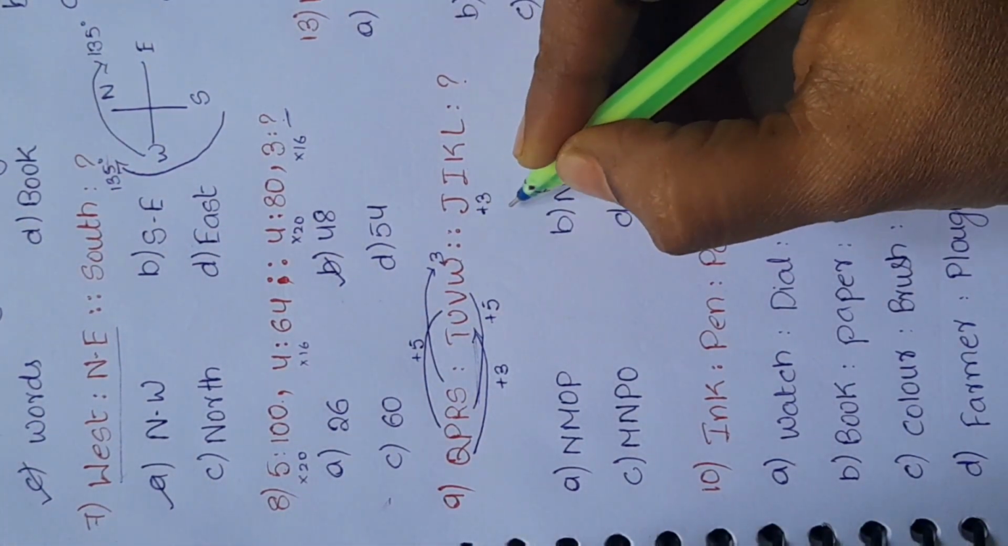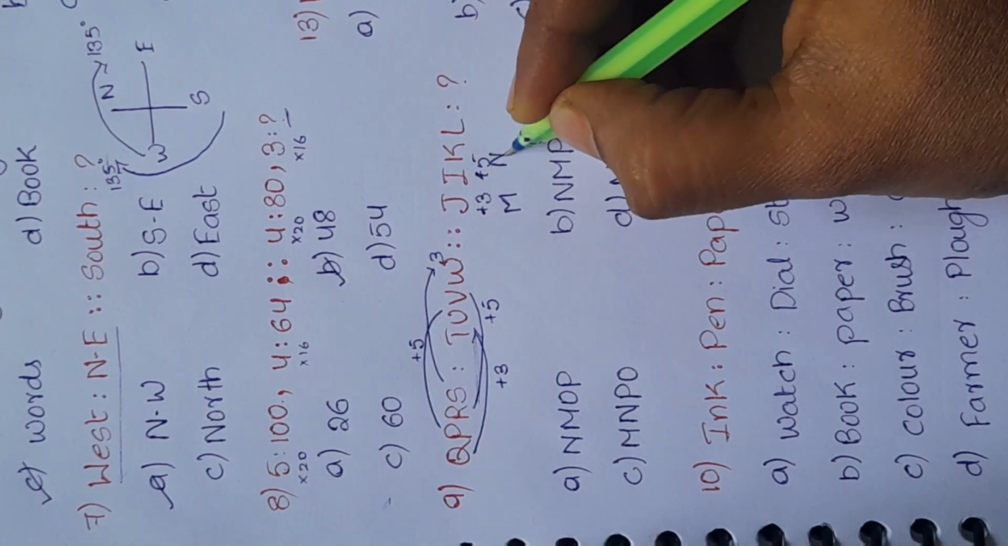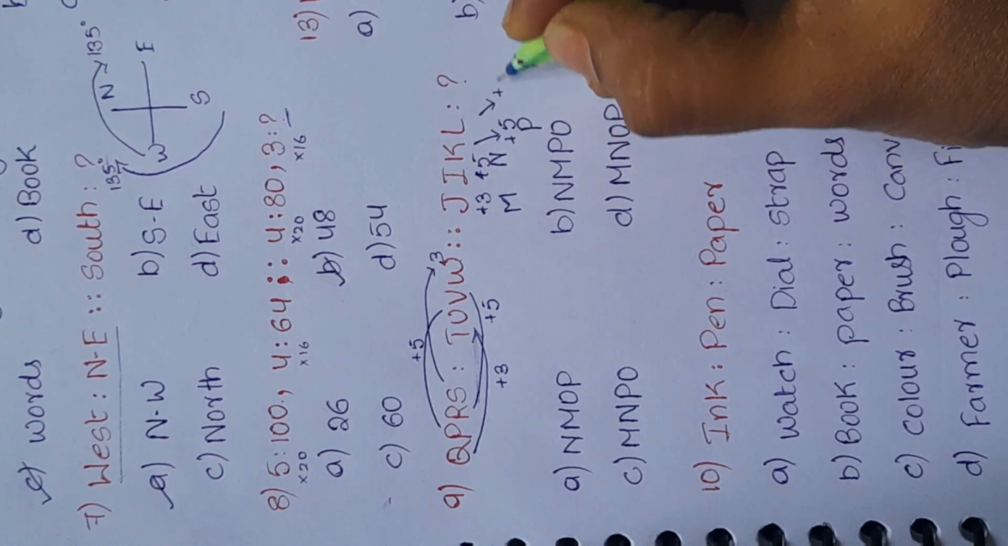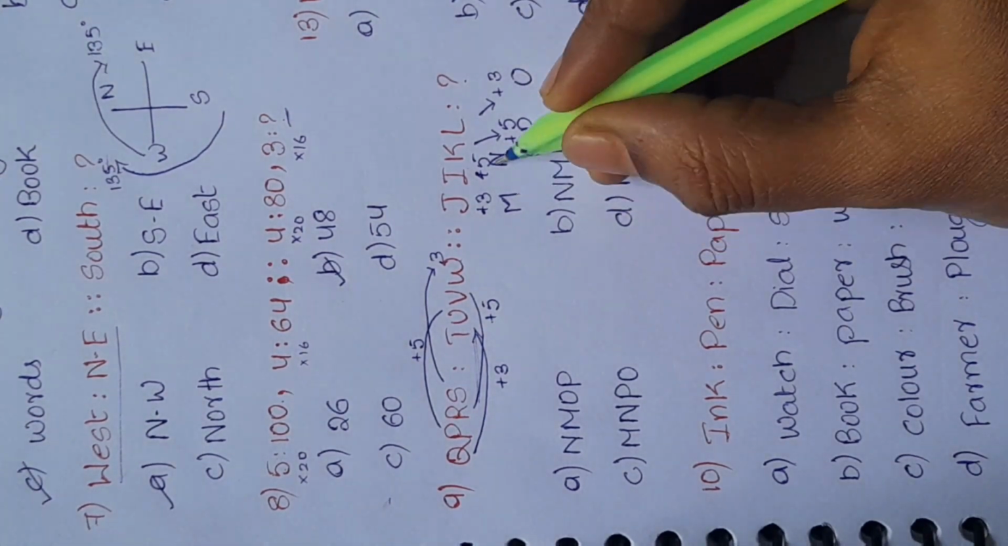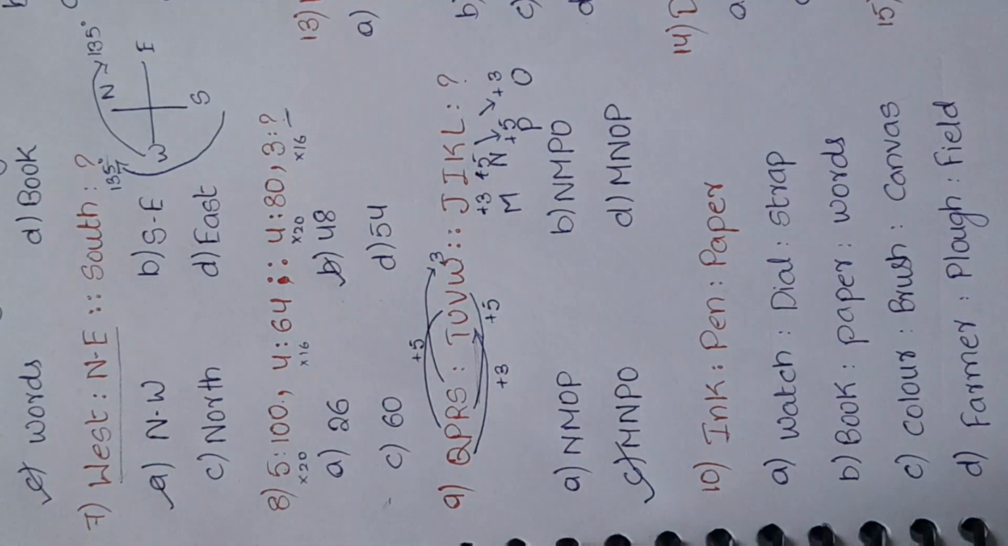On adding 3, we get M. And on adding 5, we get N. For K, on adding 5, we get P. And for L, on adding 3, we get O. So the answer is M, N, P and O. The answer is option C.